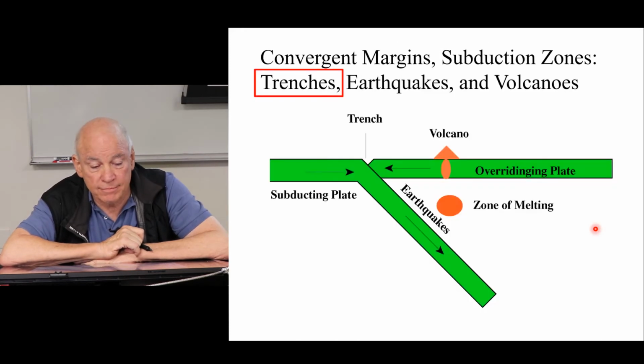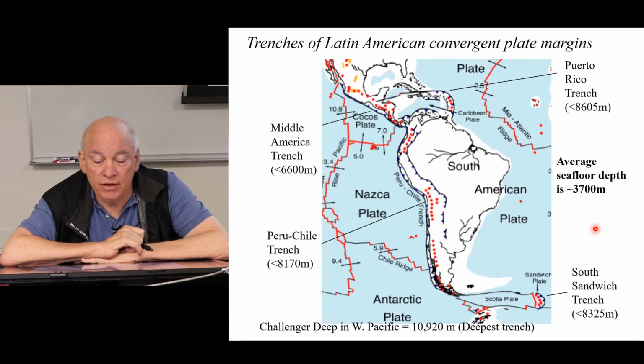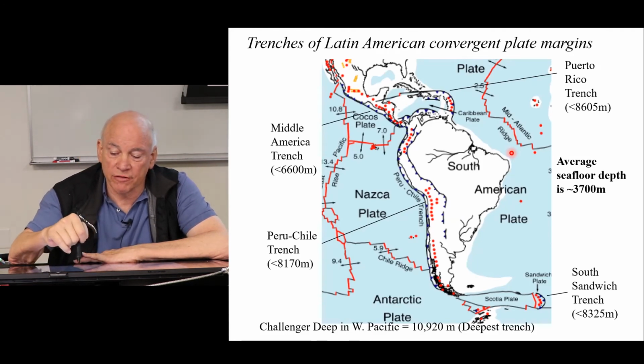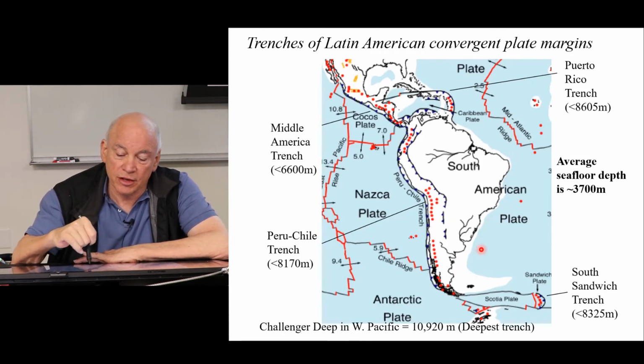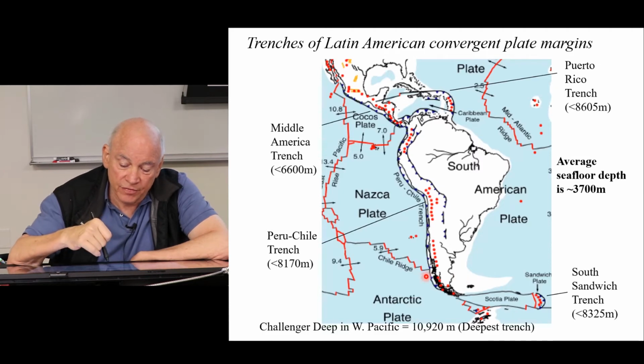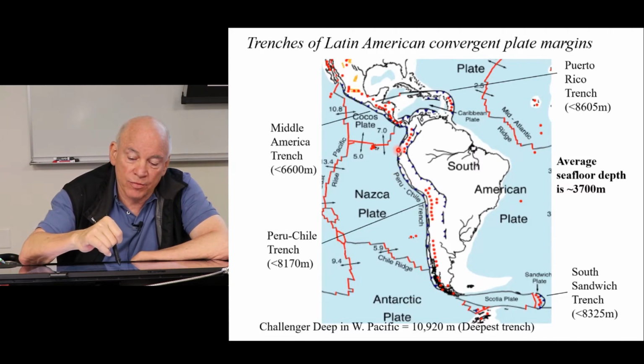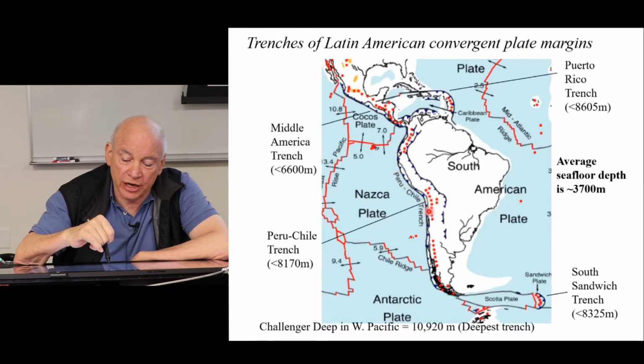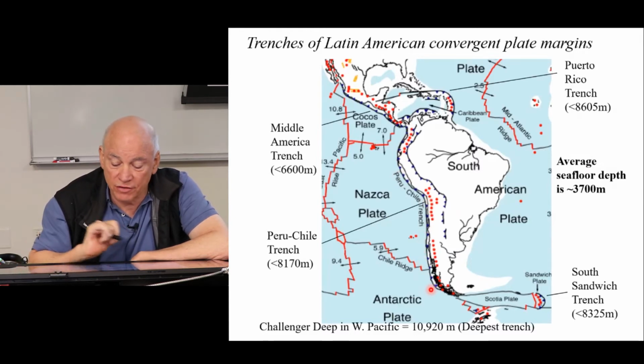Next slide. The next thing we have is trenches. Remember, on the eastern side of Latin America, we have this passive continental margin with thick sediments. On the western side, we have a deep region called an oceanic trench. These regions get much deeper than the rest of the ocean.